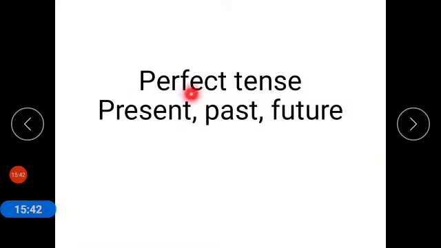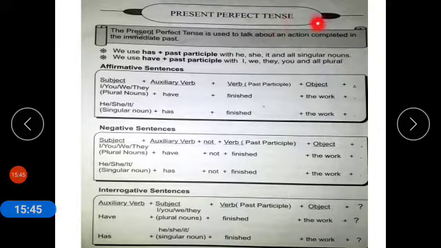Now coming to perfect tenses of present, past and future. Present perfect tense. The present perfect tense is used to talk about an action completed in the immediate past. So we use has plus past participle with he, she, it and all singular nouns, and we use have plus past participle with I, we, they, you and all plurals.